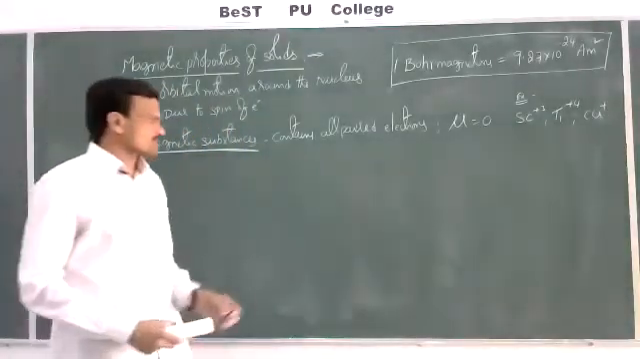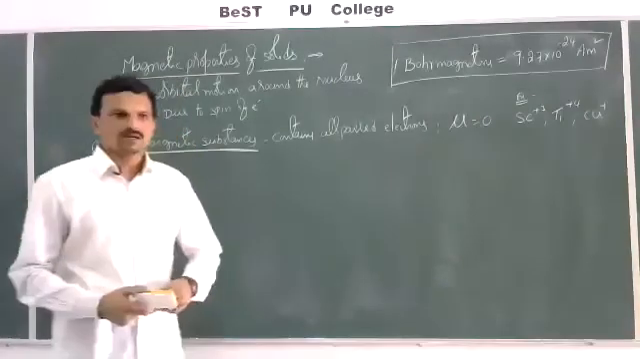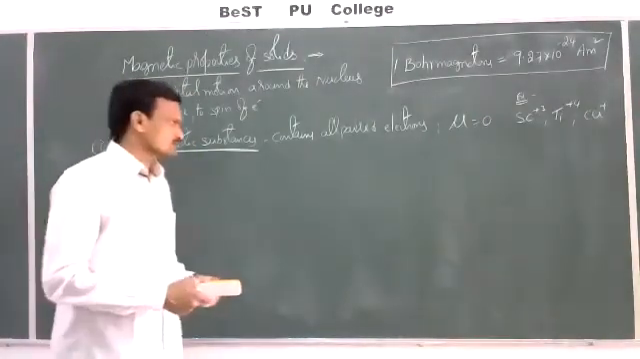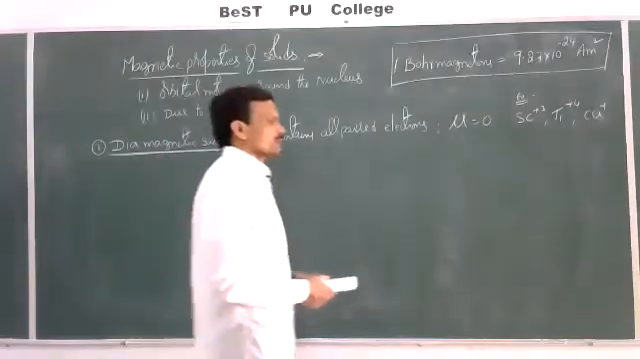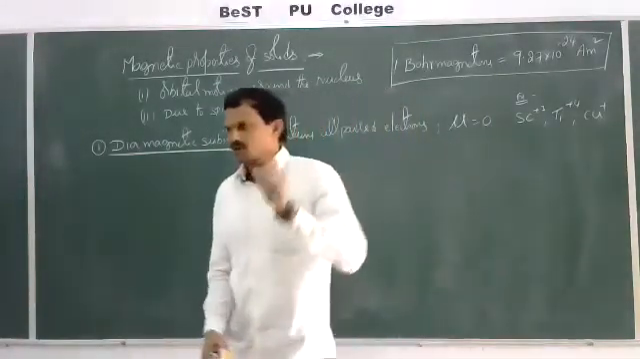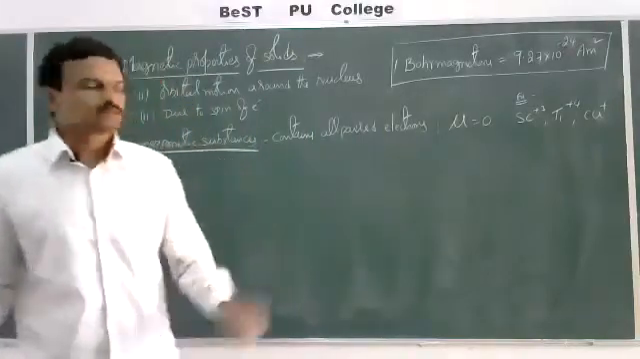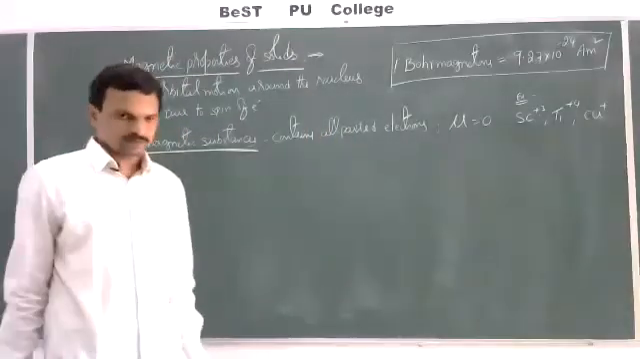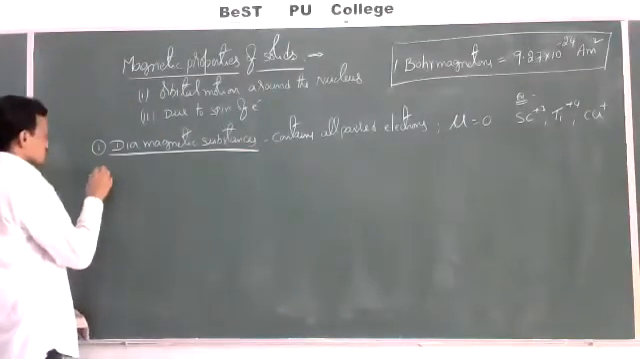So these diamagnetic substances contain all paired electrons, so the net magnetic moment mu is equal to 0. So any species without unpaired electrons can act as a diamagnetic substance. The second one is